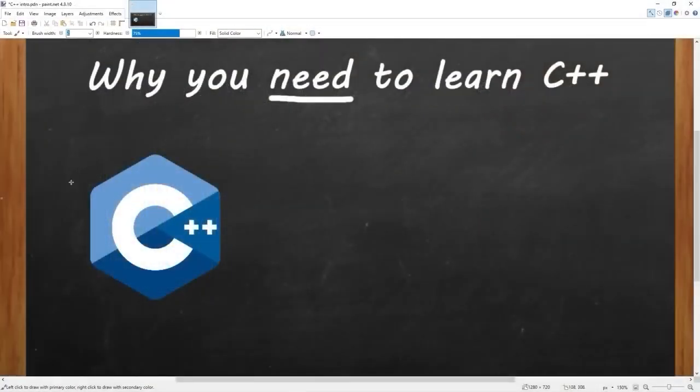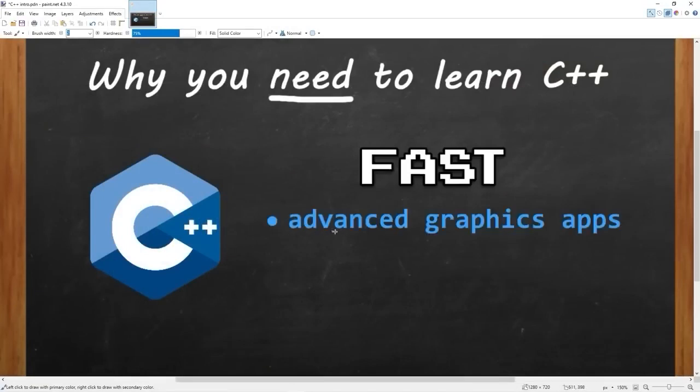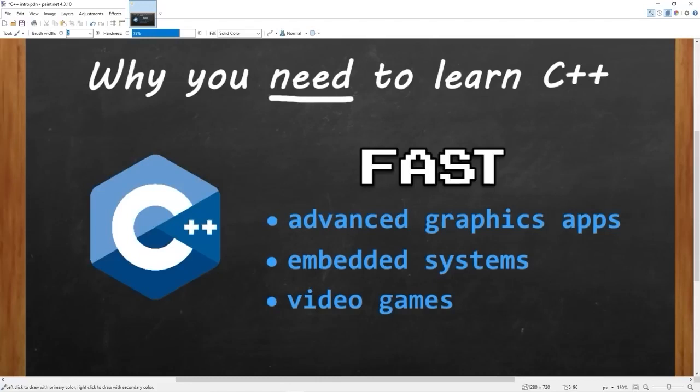I'm going to tell you why you need to learn C++. C++ is a fast language, like really fast. It's commonly used in advanced graphics applications. A few examples would include Adobe applications, video editing software, anything that's graphics intensive. C++ is considered a middle-level language, therefore it's commonly used with embedded systems. And most importantly, it's commonly used with creating video games. I like video games. Like a lot.